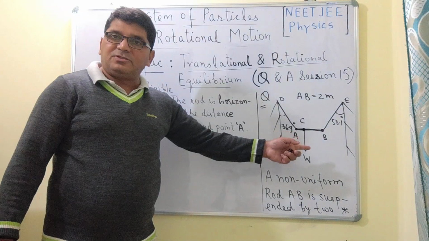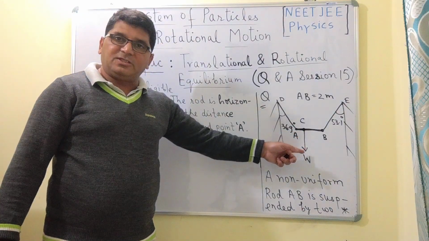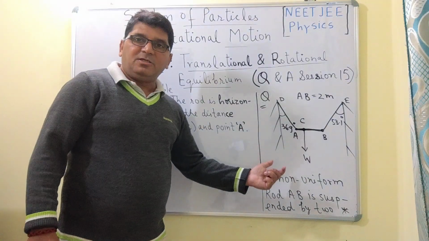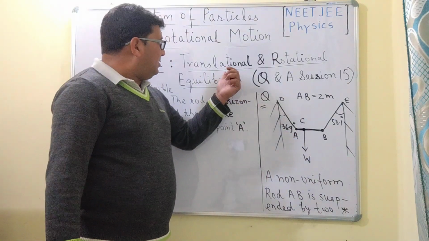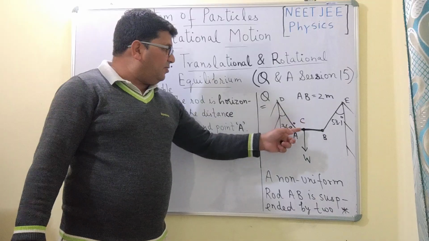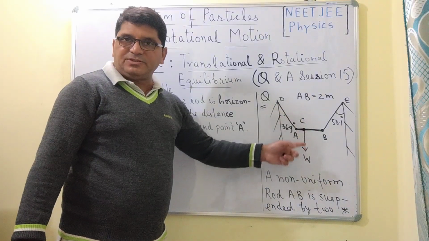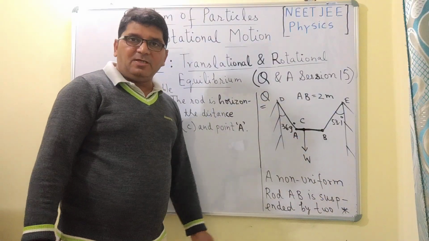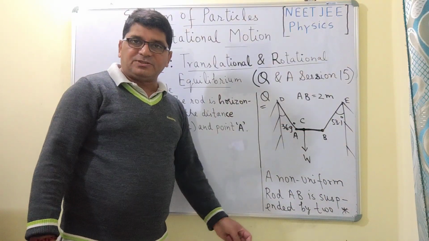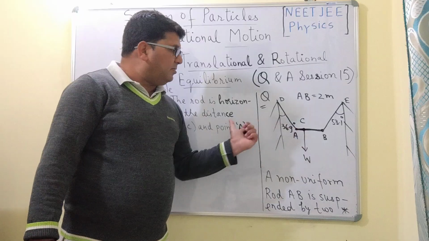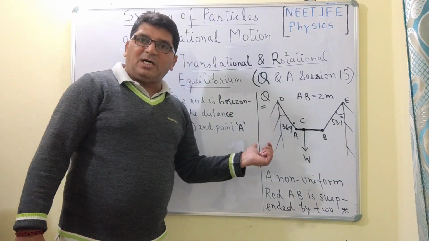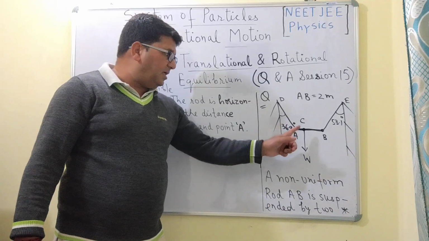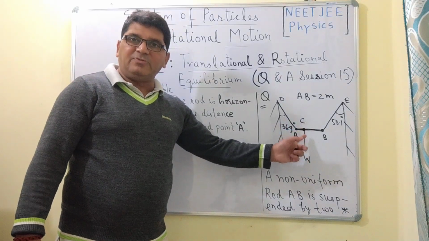If the net torque about this center of gravity is equal to 0, then this rod will not rotate, because torque produces the rotational motion. And if the vertical components of all the forces acting in the upward direction and the downward direction are equal, and the horizontal components of all the forces acting in both directions are equal in magnitude, then the rod will be stationary and it will not rotate.